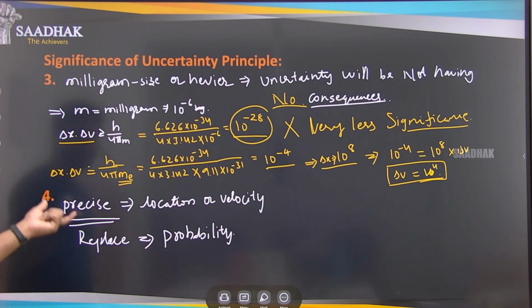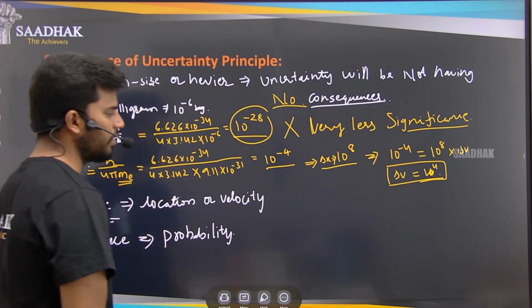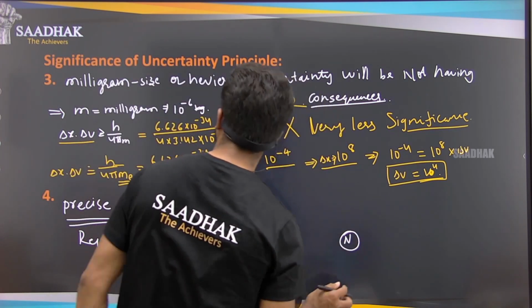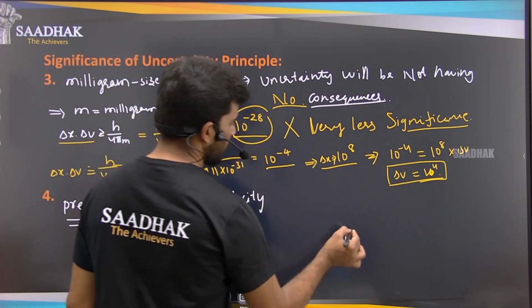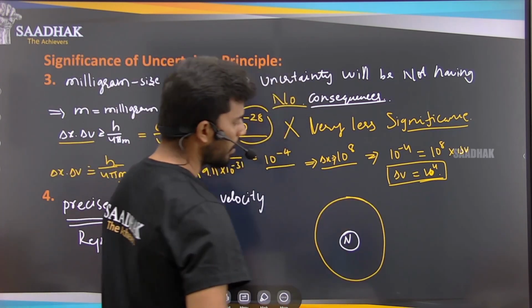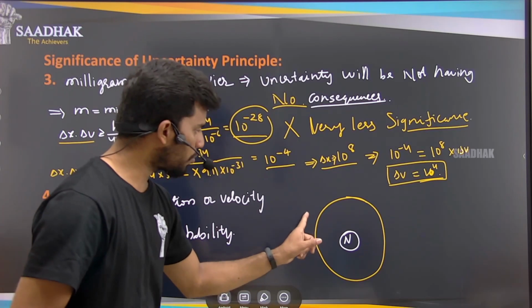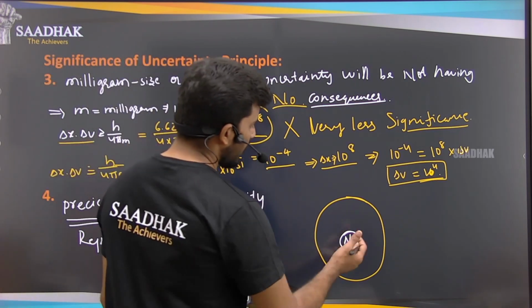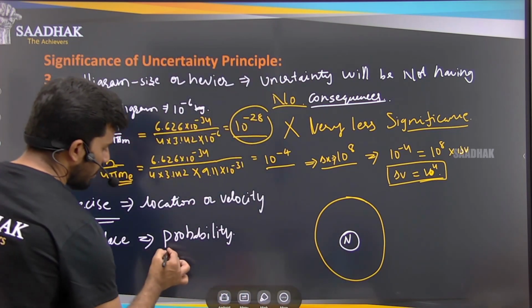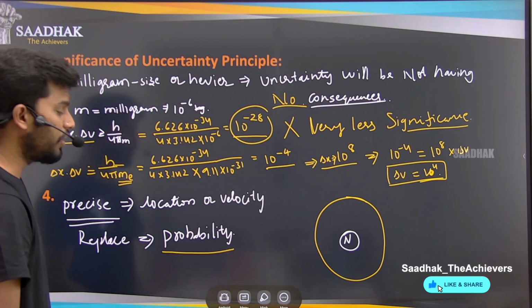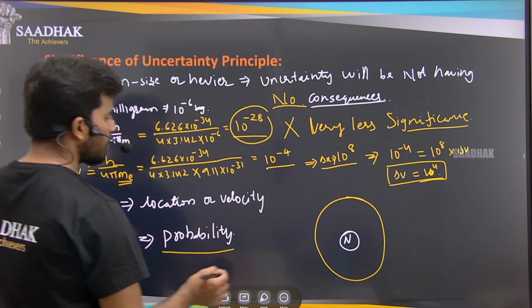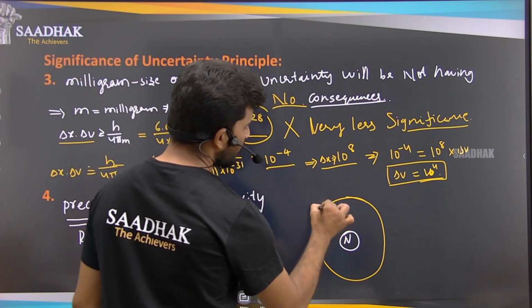If I take this as my nucleus, around it I have the electron revolving like this. I don't know where the electron will be present because there is an uncertainty in the position and the velocity. So for that, what we can do here is use the word probability. We cannot say precisely the electron will be somewhere here. We cannot say it.